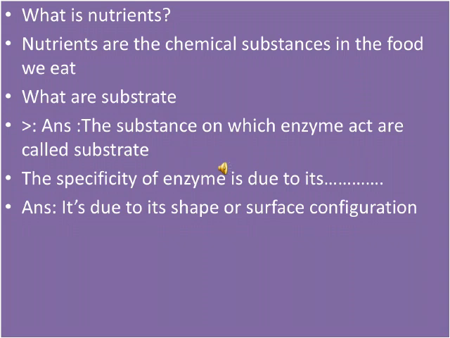Nutrients are the chemical substances in the food we eat. And what is the second question? What are substrates? The substance on which enzymes act is called substrate. The specificity of an enzyme is due to its dash. It's due to its shape and surface configuration.